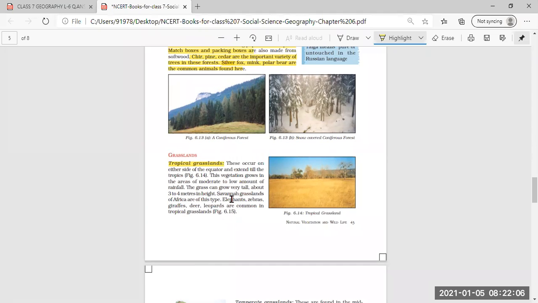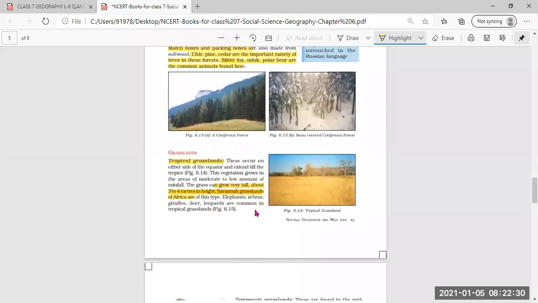That means either less rainfall is there, or minimum rainfall. Not much, but a little bit of rainfall is there. And the grass that grows here is very tall, about 3 to 4 meters in height. An example is the savanna grassland of Africa.